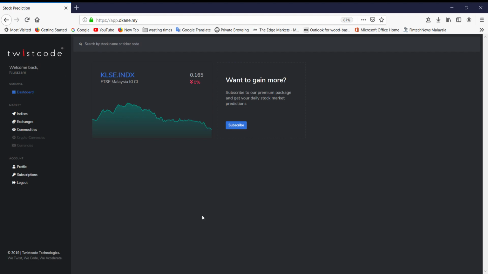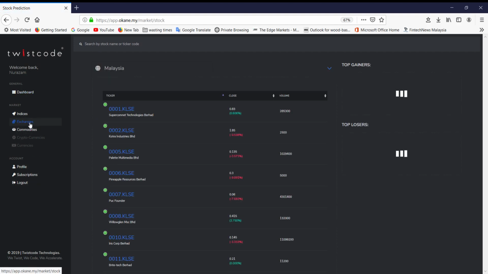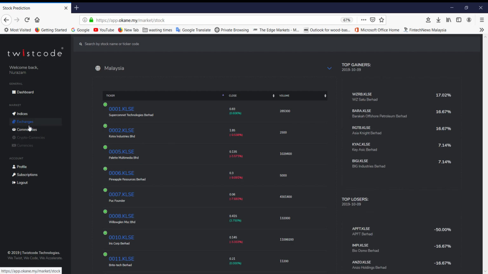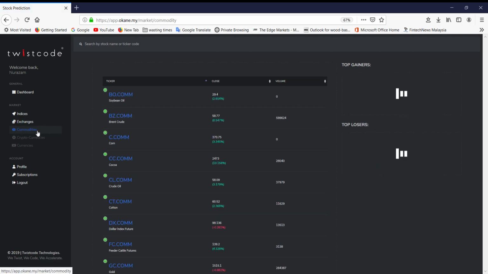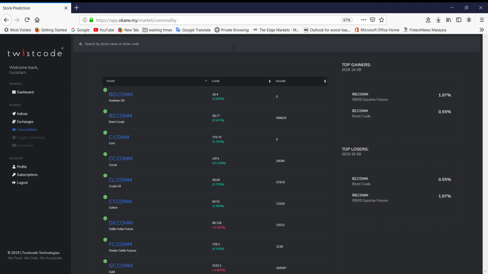So once you log in, you will be brought to the main page of OKANE. There are top gainers and top losers of the stock exchange. Just click on the exchange and it will show up. The same goes for the commodities. If you want to look at the commodities, top gainers and losers.